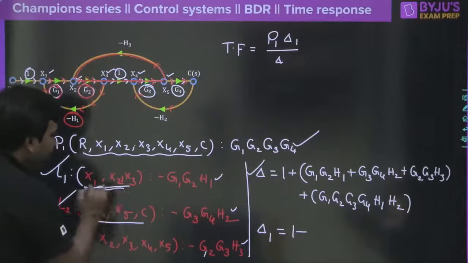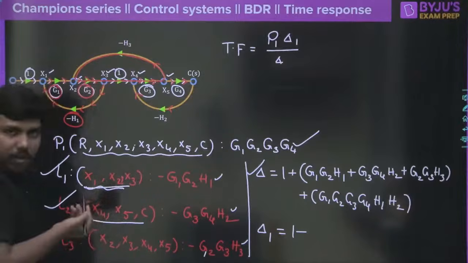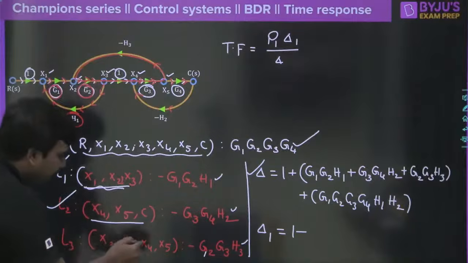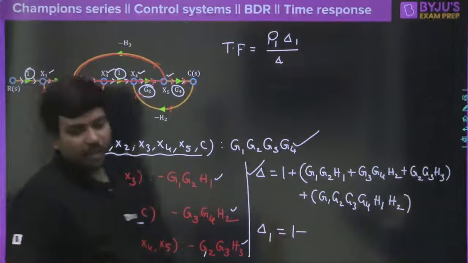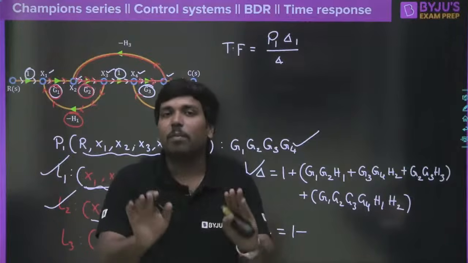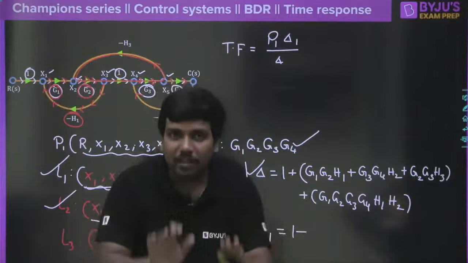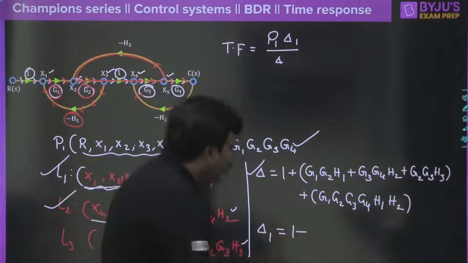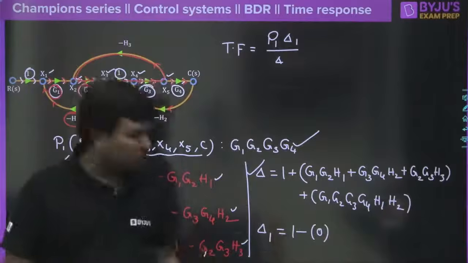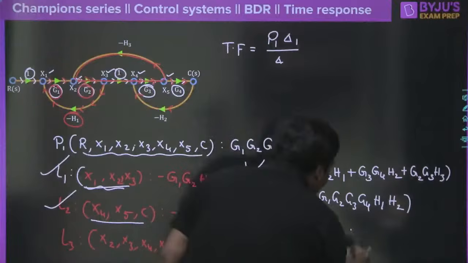Loop 1 has x1, x2, x3, which are in the forward path. x4, x5 are also in the forward path, and x2, x3, x4, x5 as well. This means all three loops are touching forward path 1. If they are touching forward path 1, we cannot have any loop gain not touching it. So this is 1 minus 0, therefore delta 1 is 1.